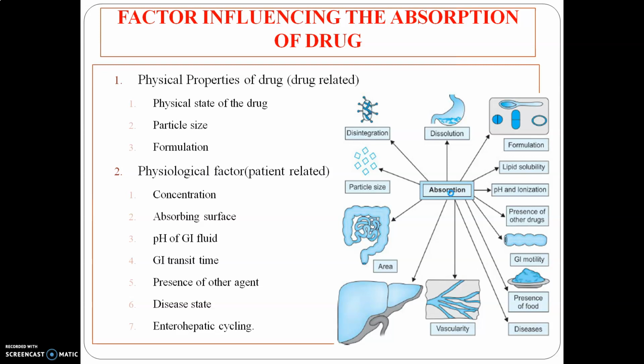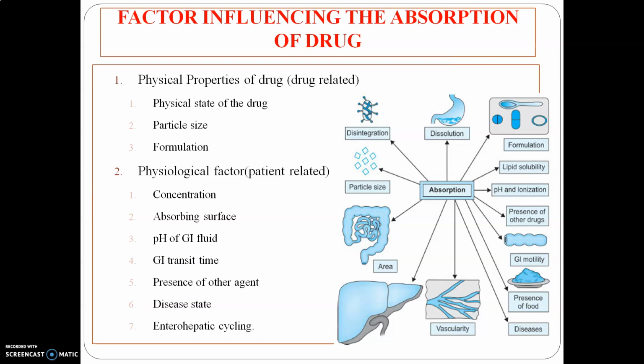Then next is the presence of other agents, for example vitamin C. It enhances absorption of oral iron whenever they are given in the GIT. Phthalate, however, retards it. We have also seen the example of calcium. Whenever there is calcium in milk and antacids, it forms an insoluble complex with tetracycline, and that's why it reduces absorption of tetracycline.